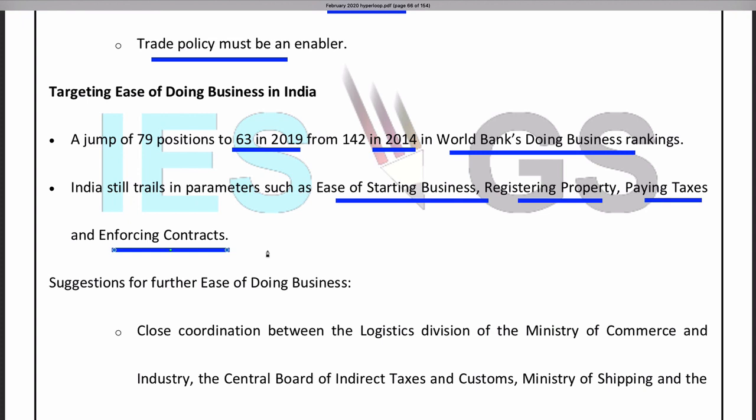And enforcing contracts. Once there is a contract between two parties, how are they enforcing it? What happens if one party is not obeying the contract? It will come to dispute. So we don't have a robust dispute settlement mechanism. It will take a long time. This legal process in India is too time consuming. So the business can't wait that long to solve their disputes. If the dispute settling mechanism is faster, this enforcing contract will also be very good. Because of this delay in enforcing and all, many people are reluctant to enter into big contracts.